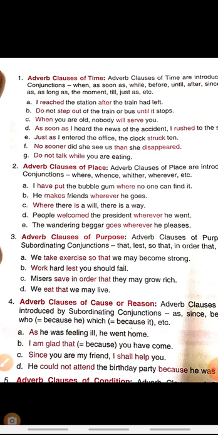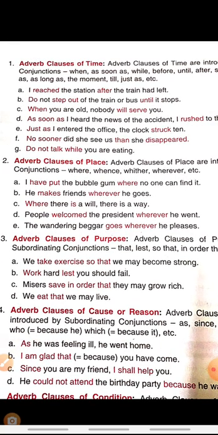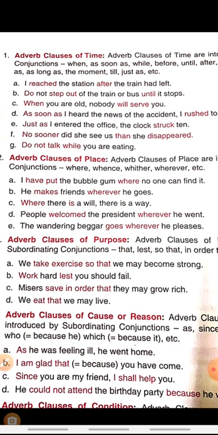He makes friends wherever he goes. Where there is a will, there is a way. People welcomed the president wherever he went. So words like where, whence, whither, wherever indicate the adverb clause of place.